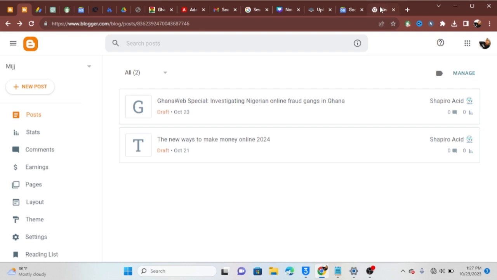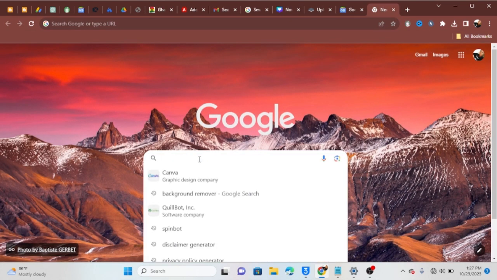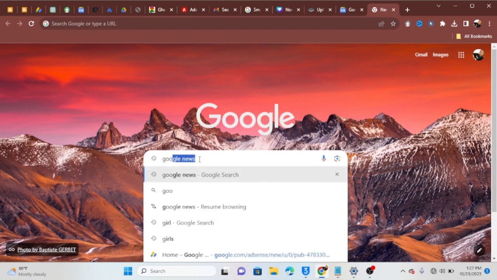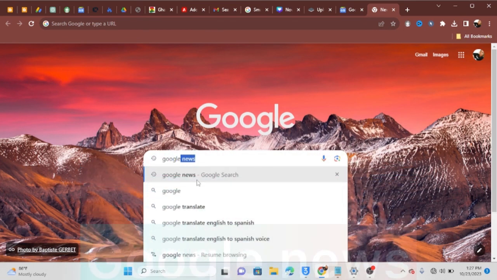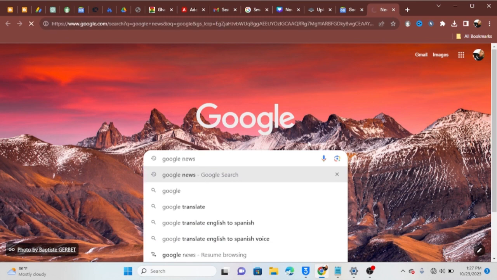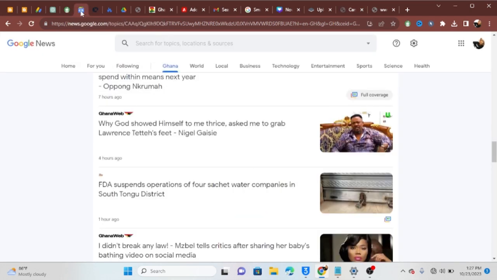Now let's go. When you are here, the first thing that you need to do is to go to this website, googlenews.com. Okay, so just type in googlenews.com. When you type in googlenews.com, it will take you to a place that looks like this. As you can see, I think my network is worrying me. I'm very sorry for that. Let me check. Okay, so it will bring you to a place that looks like this.